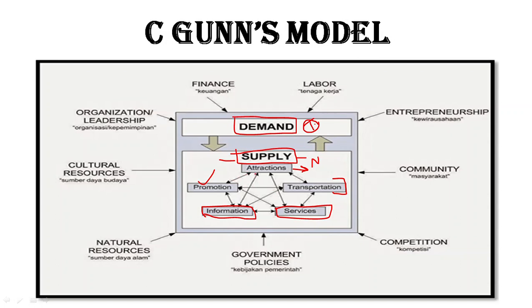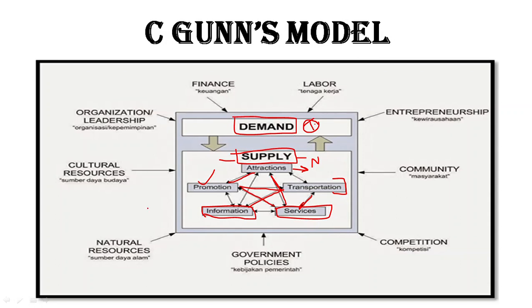Now, all these elements, right? Attraction, promotion, transportation, information, services. You can see there are arrows between them. So these all are related to each other. That we can understand that all these five elements of supply given by Segun are interconnected, are related to each other. So that is the basic relationship between demand and supply given by Segun.